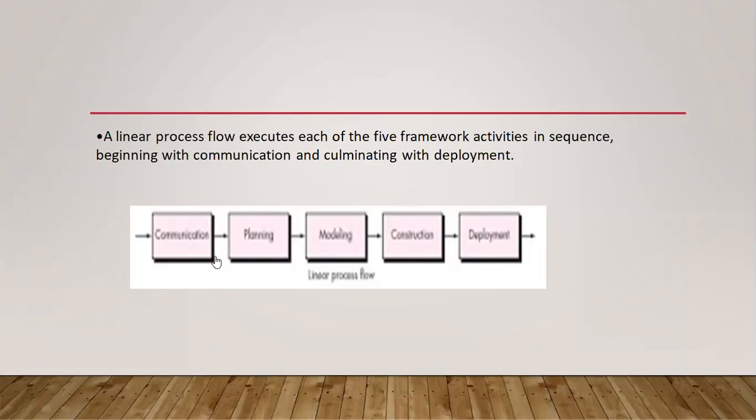If we observe this linear process flow diagram, here we are having the 5 framework activities. First one is communication, planning, modeling, construction, and deployment. These are the 5 activities.